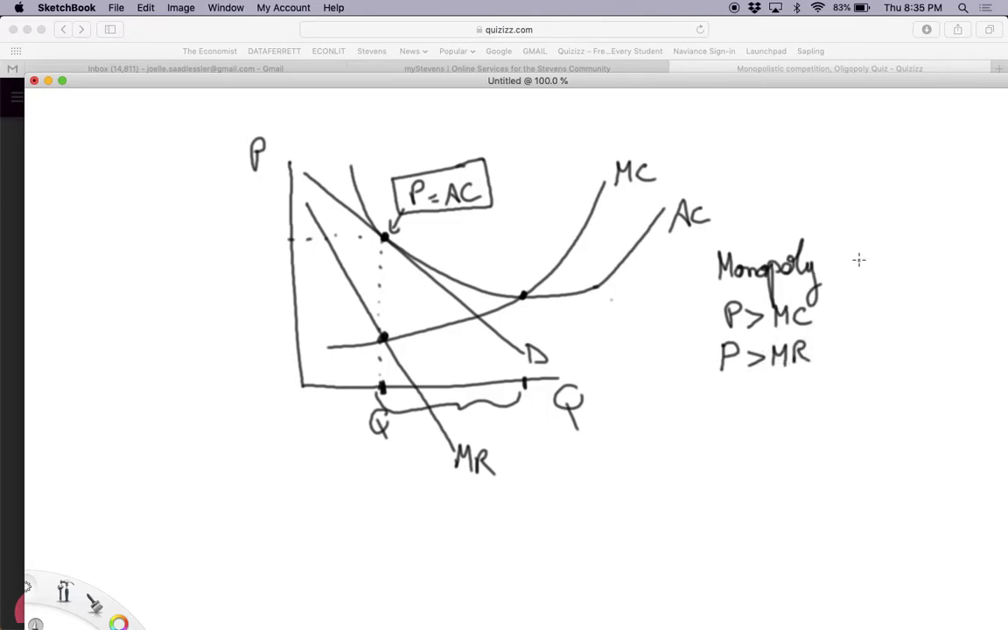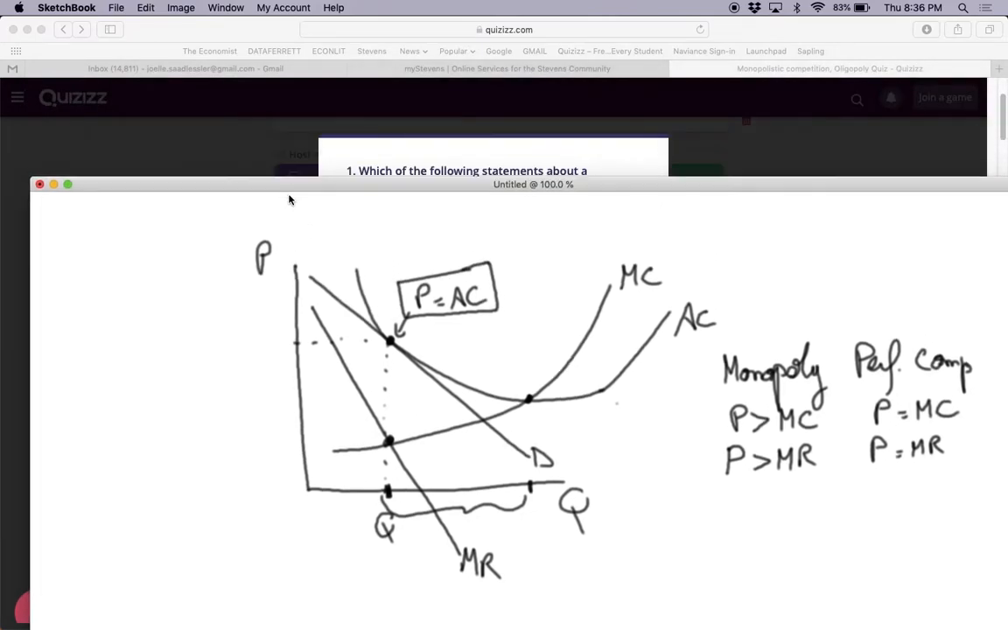Compared to perfect competition, where the price is equal to marginal cost in the long run, and also price is equal to marginal revenue. Okay? And profits are zero. So here, monopolistic competition, profits are zero. Perfect competition is profits are zero in the long run. But in monopolistic competition, just like in monopoly, price is greater than marginal cost, price is greater than marginal revenue, whereas in perfect competition, price is equal to marginal cost, price is equal to marginal revenue.